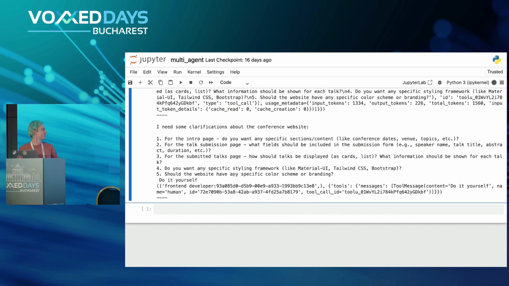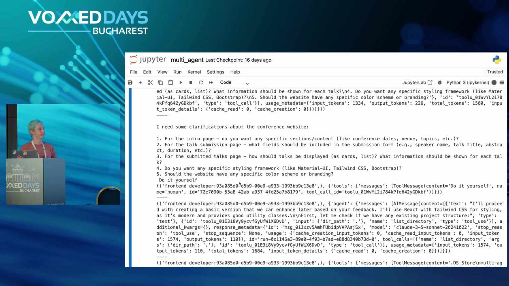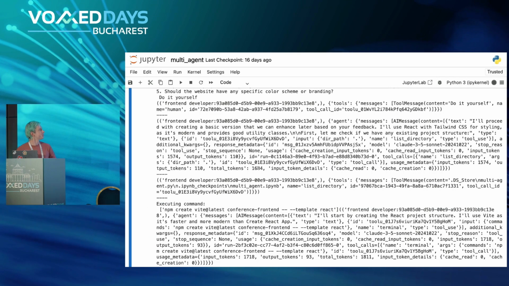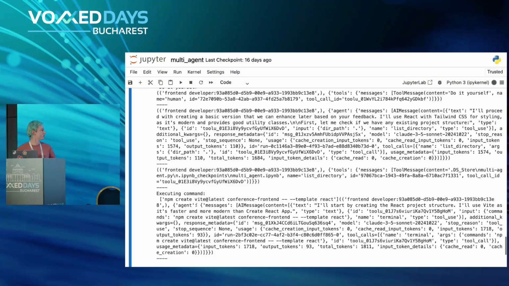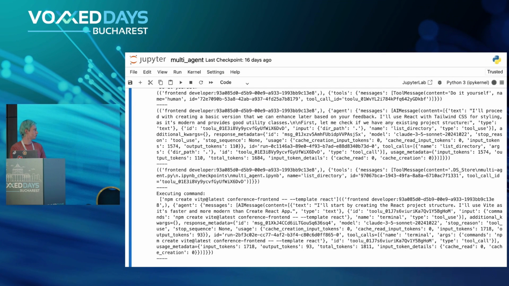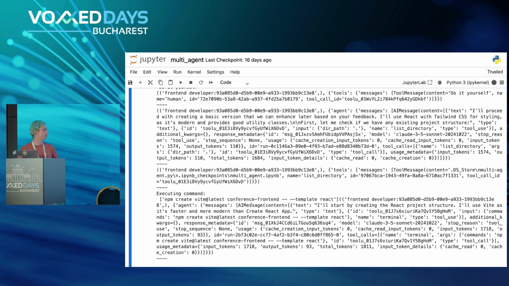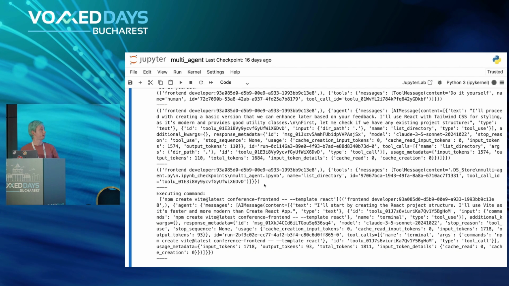Because I don't want to bother answering all those questions. I need to be on the meetings. So yeah, with that, it decided to execute some commands. It decided to use, I'm not sure how to pronounce it, Vite package to create a conference frontend package.